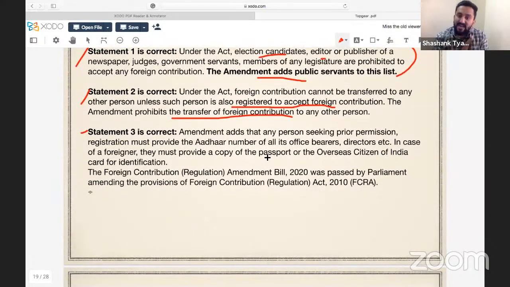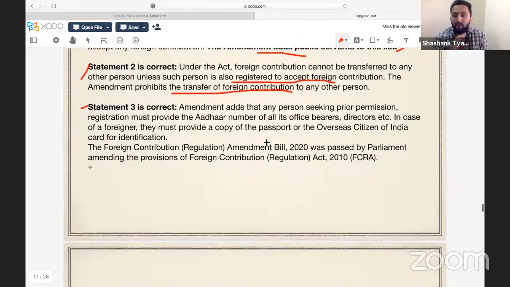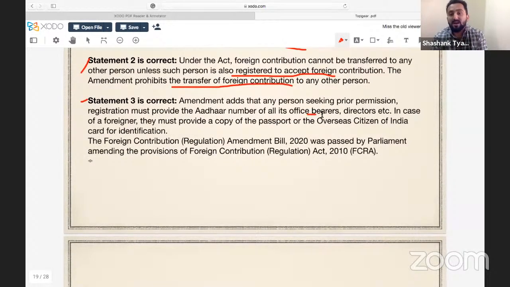The amendment adds that any person seeking prior permission or registration must provide the Aadhaar number of all its office bearers and directors. In case of a foreigner, they must provide a copy of the passport or OCI card.